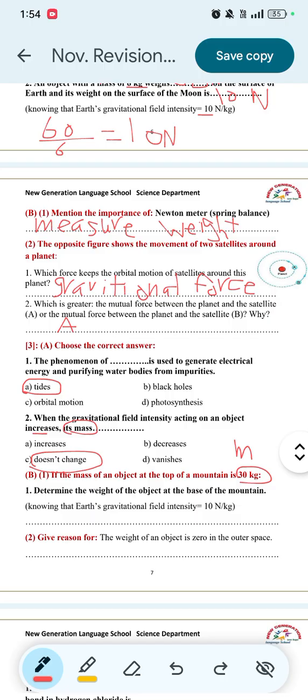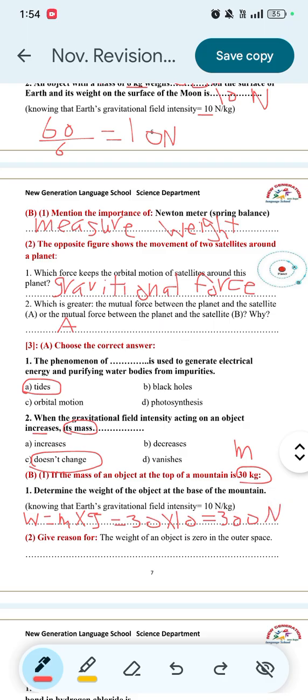So here we have the weight equals mass times gravitational field intensity. Mass equals 30 times gravitational field intensity 10. 30 times 10 equals 300 Newton. The measuring unit of weight is Newton.